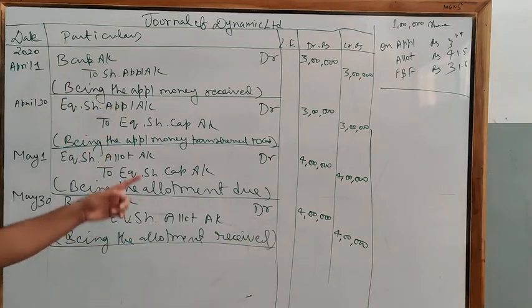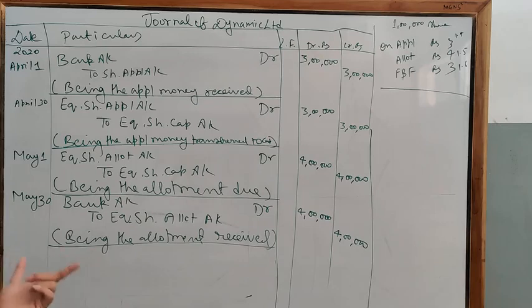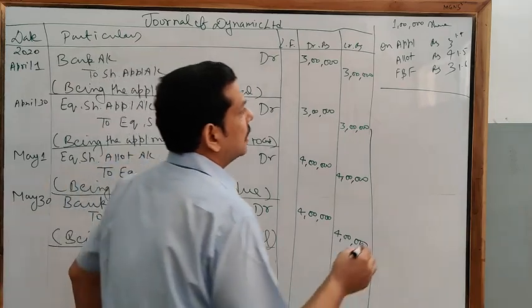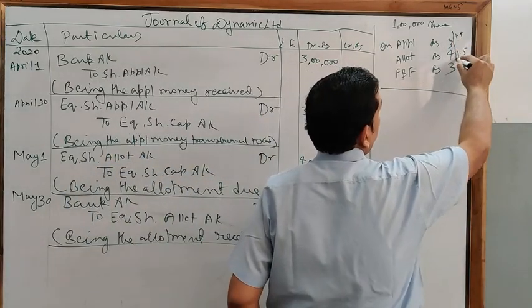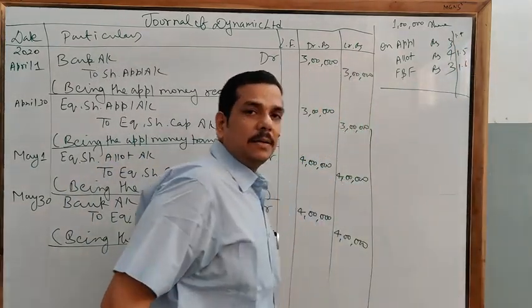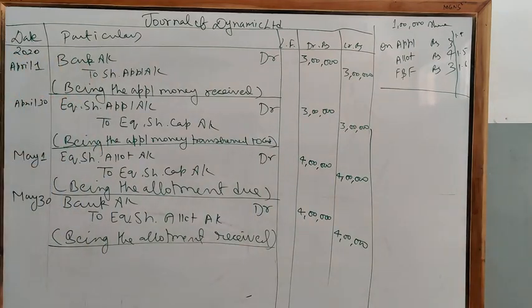Okay. Now you have the first and final call of rupees 3, and it is due on 1st June. Remember, these are dates, not part of the amount. So the first and final call is on 1st June.